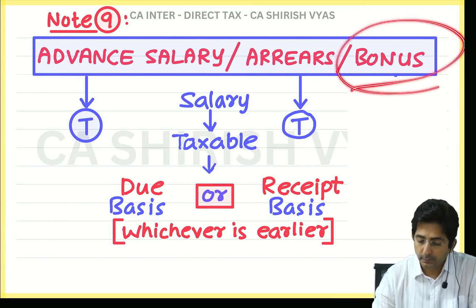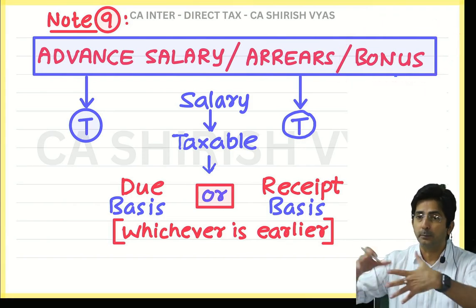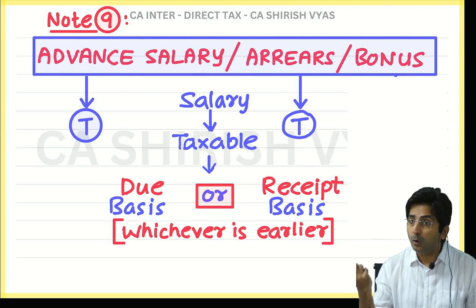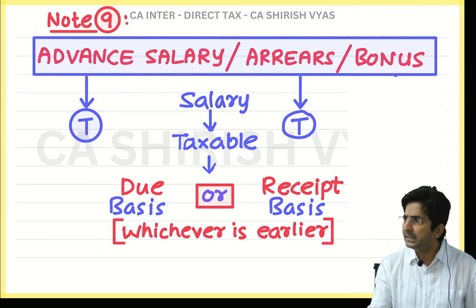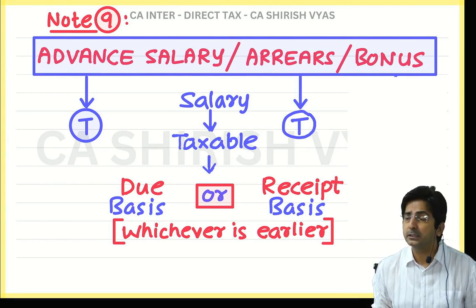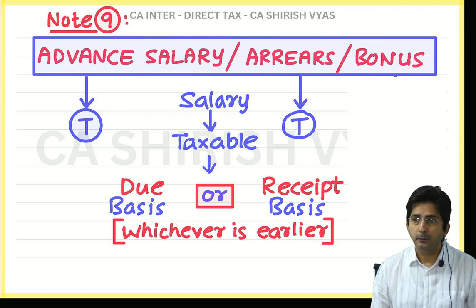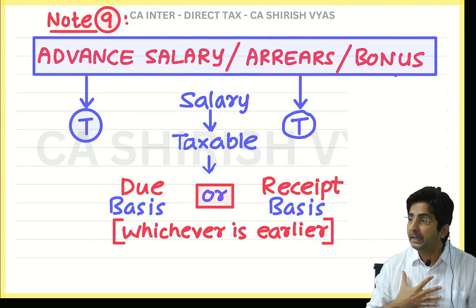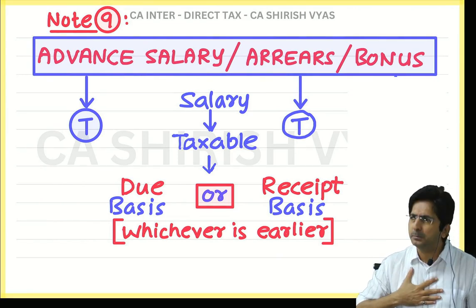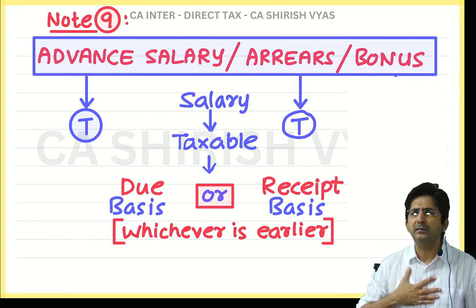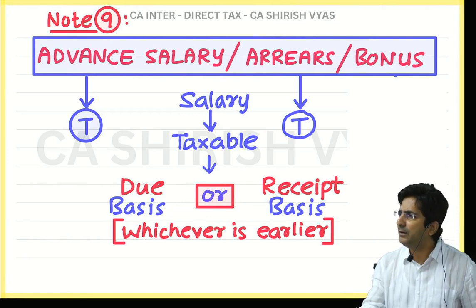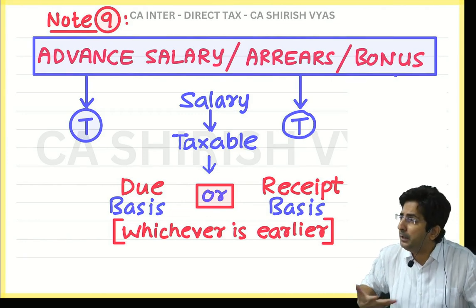Now, bonus. Every employee gets a bonus from the boss, either at the time of Diwali, or at any function, or for performance. So what should be the treatment of bonus? Even that is taxable, but it is taxable on receipt basis. It's never taxed on accrual basis. Because bonus is dicey. Many times the boss will promise you, I will give you a bonus this Diwali, trust me. He will announce it and later on he will say, sorry, my mind has changed, I will not give you a bonus. You can't even do anything because bonus is a voluntary payment.